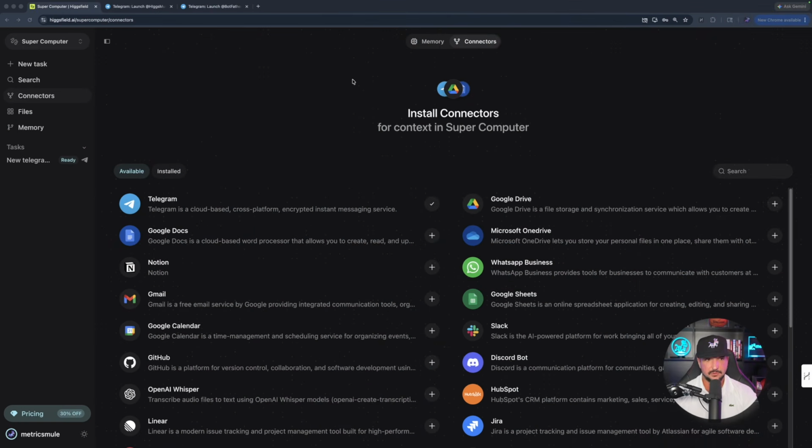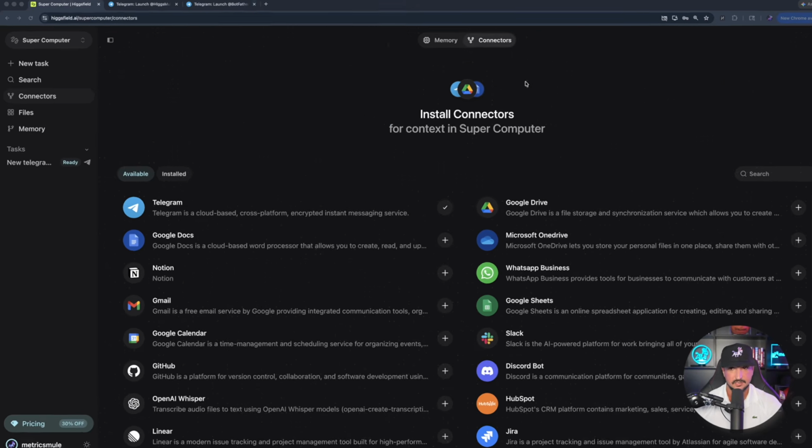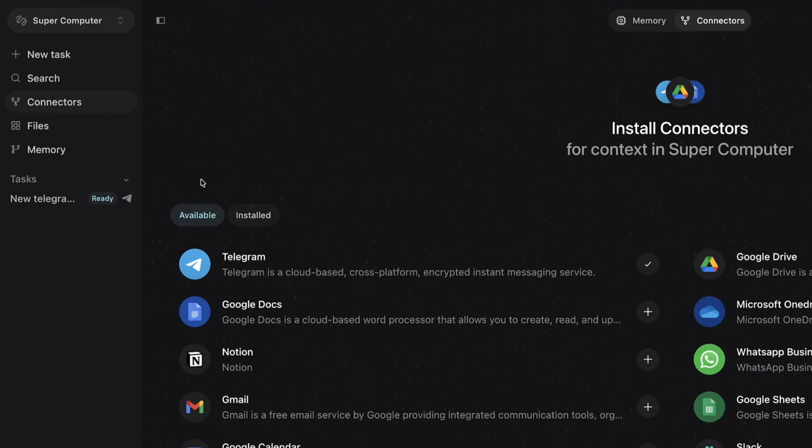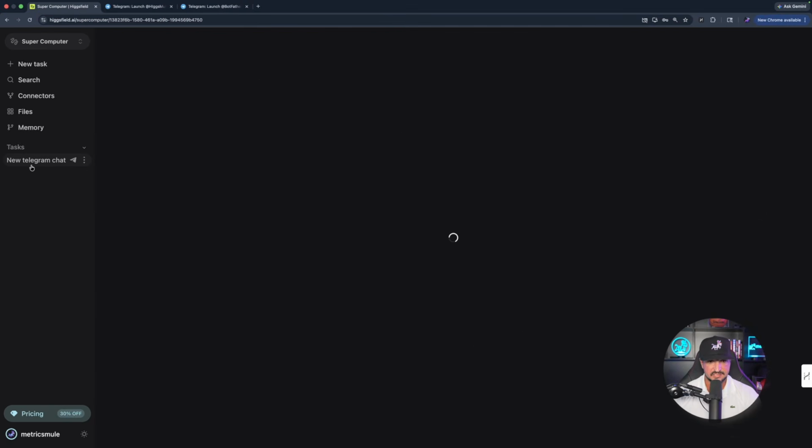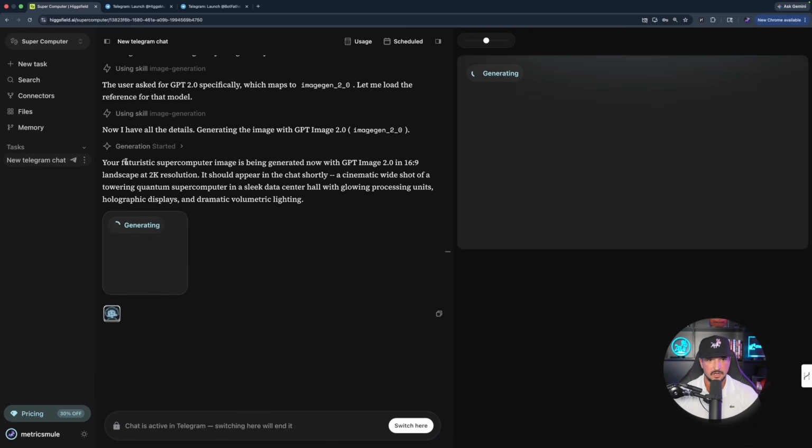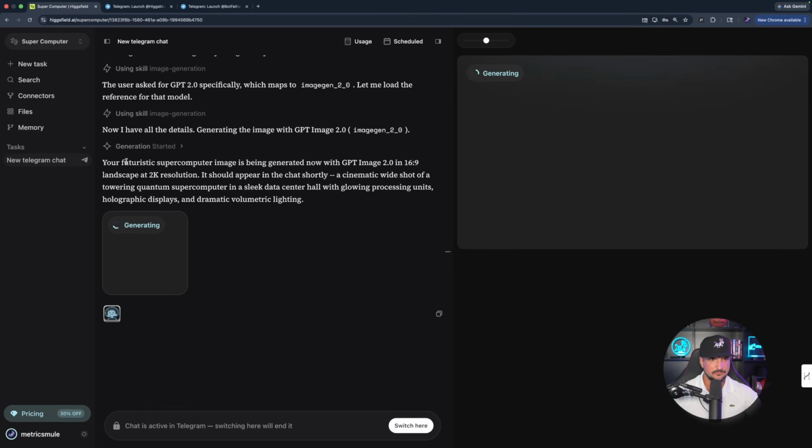Now back over here in Higgsfield AI, let's start something new, a fresh task. Oh, but first, wait, look over here on the left-hand side. Since I connected Telegram, look underneath tasks. It says new Telegram ready. If I select this, it directs me over here. This is the same exact chat I was just using in Telegram. There is Telegram right there, my actual app. And now the same thing is being done over here in Supercomputer. Amazing. Like I said, we'll come back to this in a second.